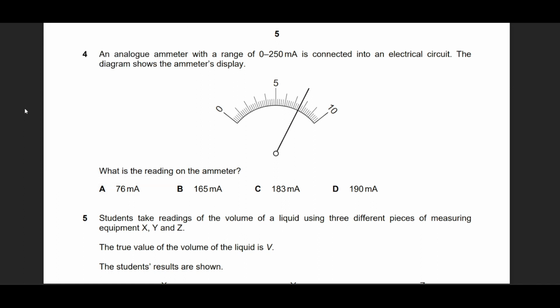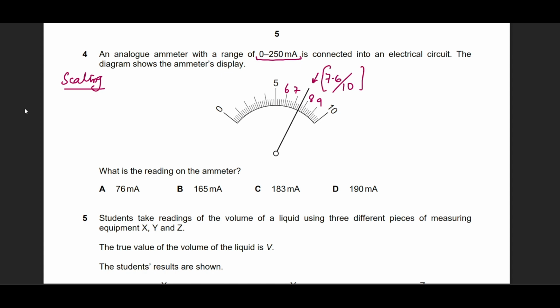Now this question is based on scaling. Are you familiar with scaling or not? How do you choose the scale of a graph? Simple as that. He says that this scale is actually scaled from 0 to 250. Now we have 10 divisions on this dial, and if you look closely, this value is actually 7.6. Okay, so this is 5, 6, 7, 8, 9. So I'm representing 7.6 on a scale of